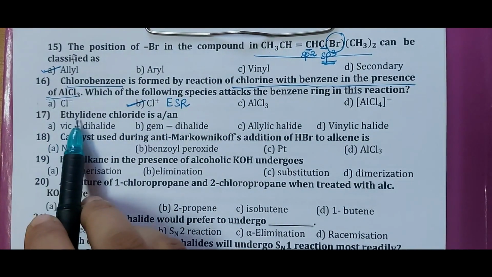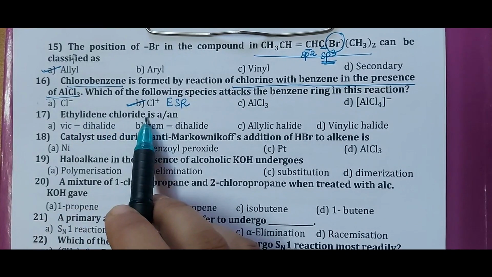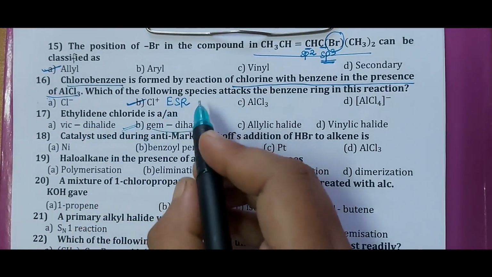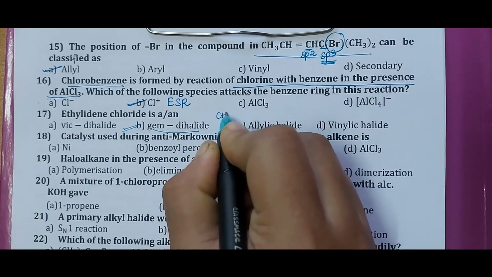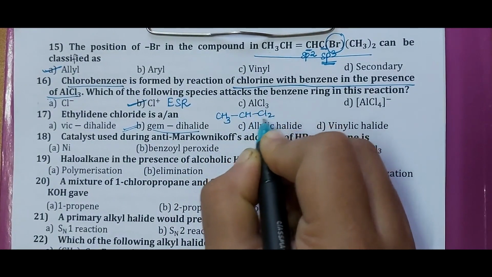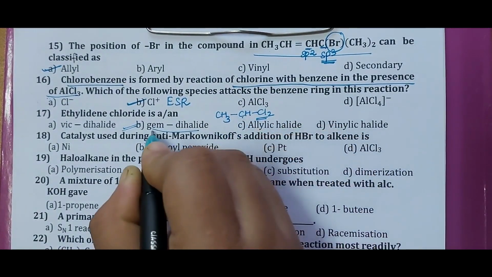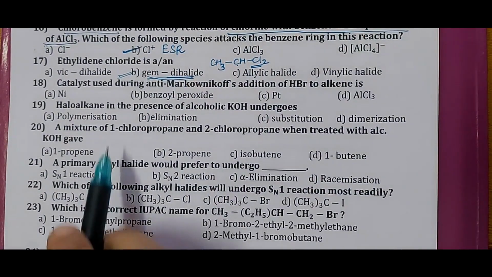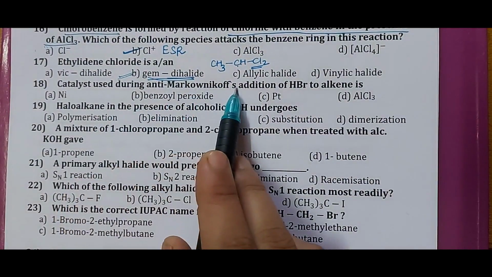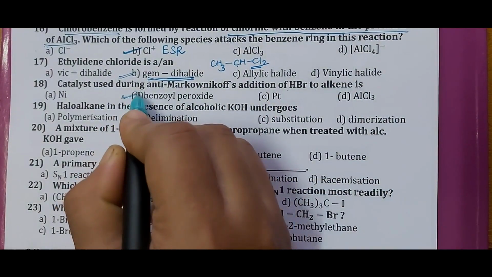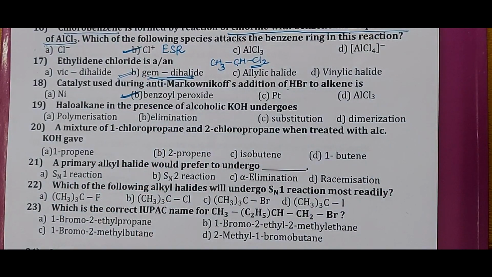Ethylene chloride is a, as already discussed in question number 14, it's a gem dihalide. Why? Because here if you consider, you are having the halogen, that is Cl, bonded to the same carbon atom, and hence we call it as a gem dihalide. So correct answer is option B. Next, question number 18. In question number 18, we see that the catalyst used during anti-Markovnikov addition of HBr to alkene is benzoyl peroxide. The reaction occurs in the presence of peroxide for an anti-Markovnikov addition.